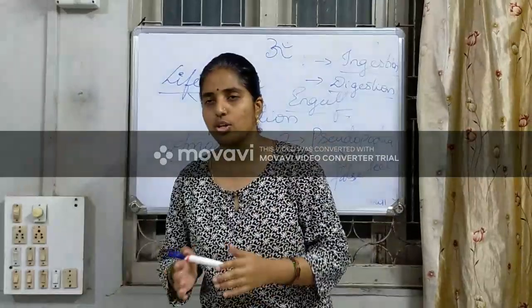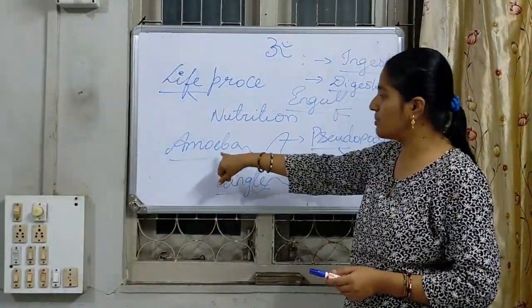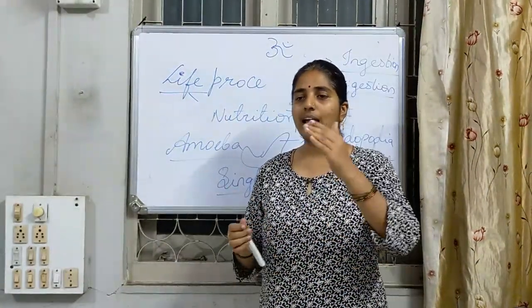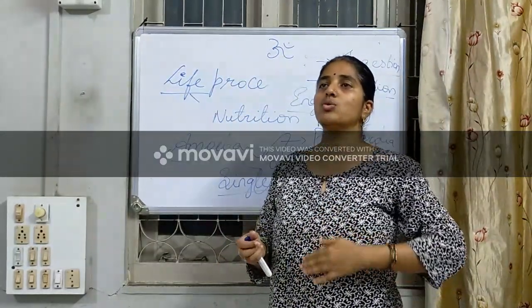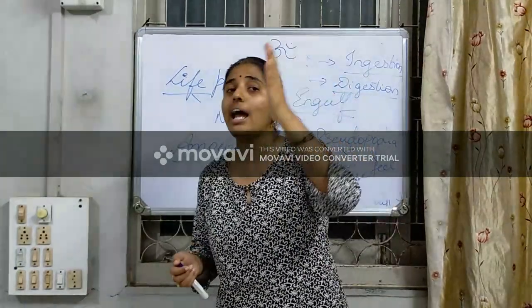In later classes we will deal with all these things. But here we are speaking about the amoeba. Digestion is where the ingested material is digested by the presence of certain chemical enzymes.